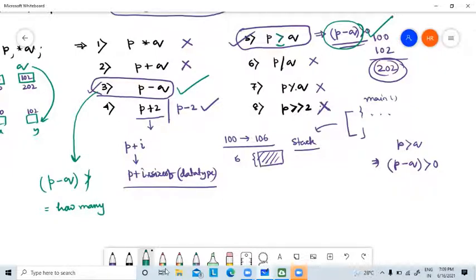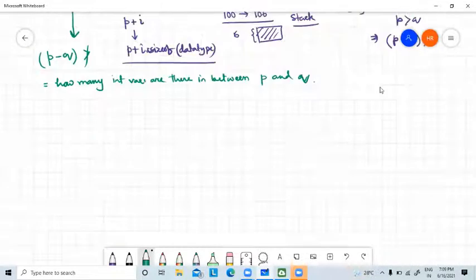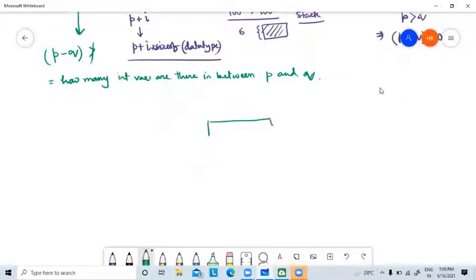if P and Q are integer pointers, see I have already declared P and Q as integer, so I can write how many integer variables are there in between P and Q. Am I clear? Is it clear? Suppose this is one array. P is pointing at the start of the array and Q is pointing at the end of the array.